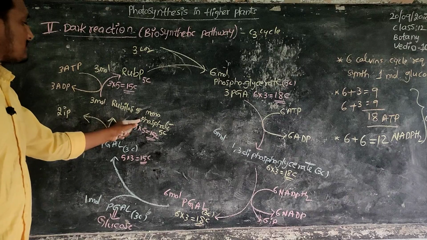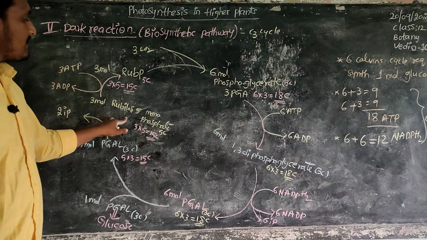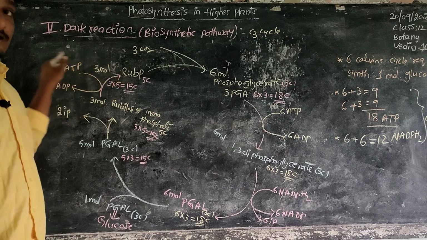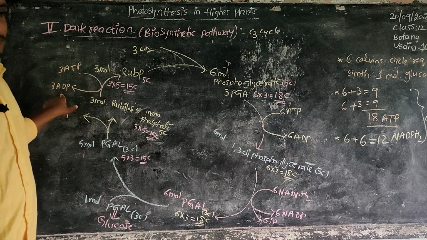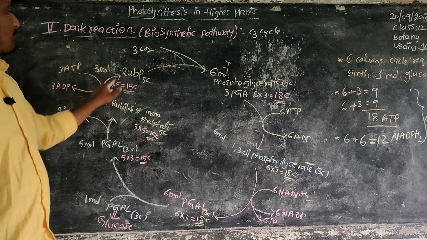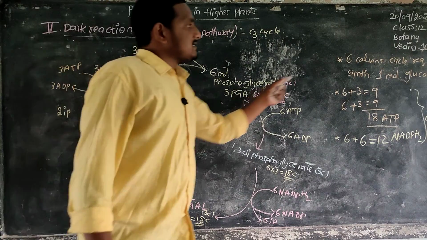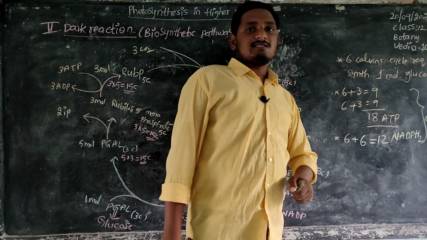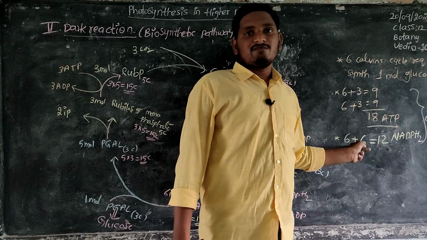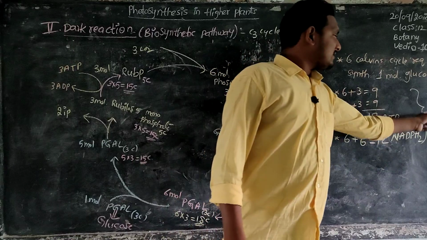So this is also RuBP, 3 molecules, each one 5 carbons, total 15 carbon compound. So 6 Calvin cycles are required for synthesis of 1 glucose. 18 ATPs and 12 NADPH2s are required for the complete synthesis of 1 molecule of glucose.